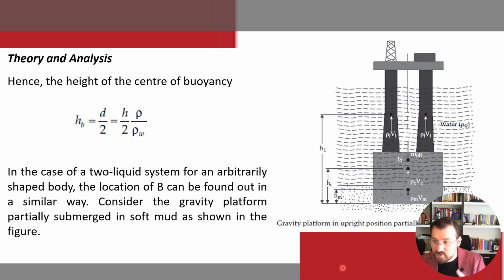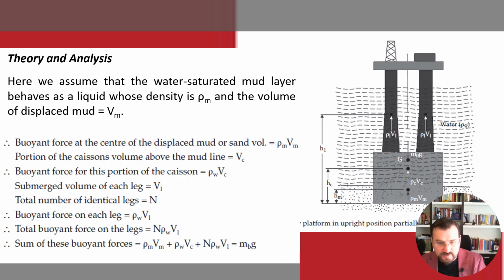All right. So the different types can be applied for different types of structures. Here we assume that the water saturated mud level behaves as a liquid whose density is rho m and the volume of displaced mud Vm. So the buoyant force at the center of the displaced mud or sand volume is equal to rho m times Vm. The portion of the caisson's volume above the mud line is called Vc. Buoyant force for the portion of the caisson is rho w times Vc.